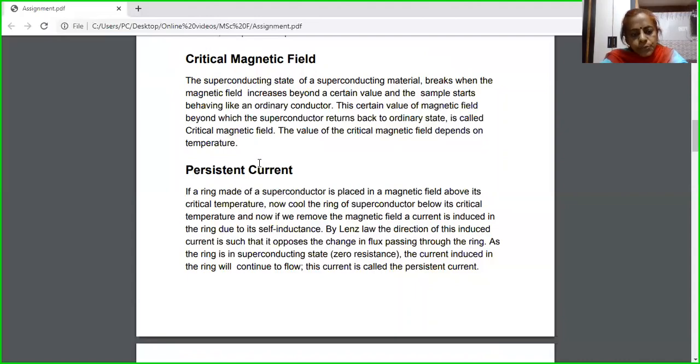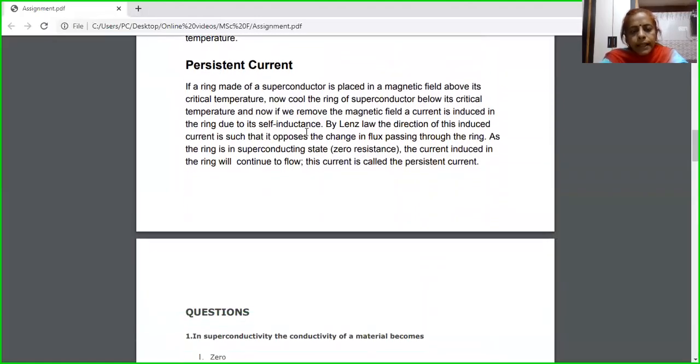Now, what is the next property? The next property is persistent current. I am taking my superconductor ring and placing it in a magnetic field. Now I am cooling the ring below its critical temperature so that it becomes a superconducting state, and now I am removing the magnetic field.